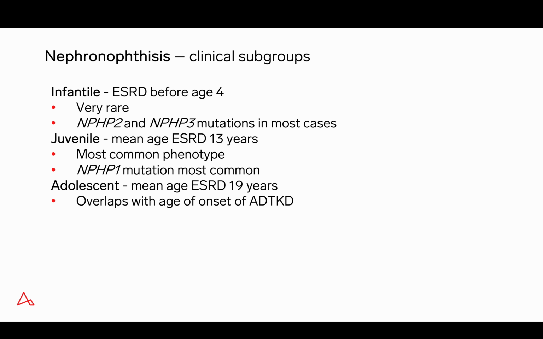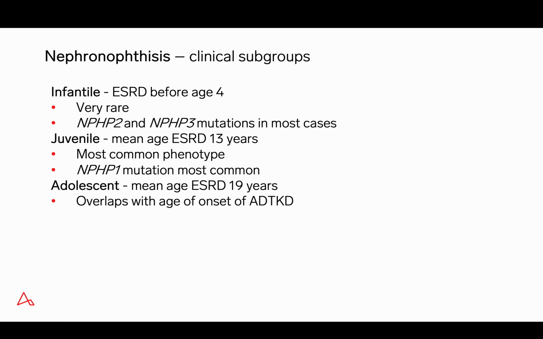Nephronophthisis presents in 3 clinical subgroups. There's an infantile form, a juvenile form, and an adolescent form, and they vary in the mean age of onset of end-stage renal disease. The infantile form develops end-stage disease at age 4, juvenile an average age of 13, and adolescent an average age of 19.